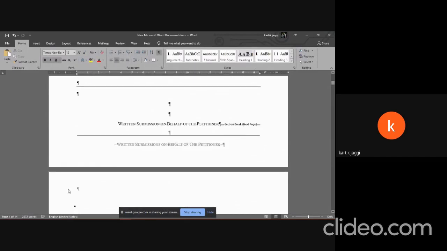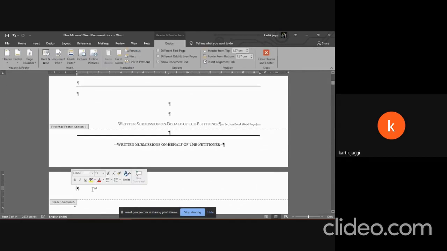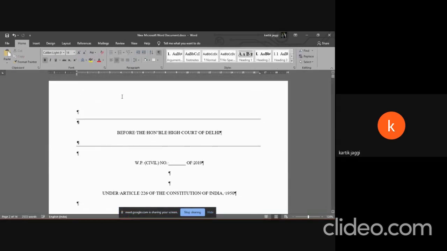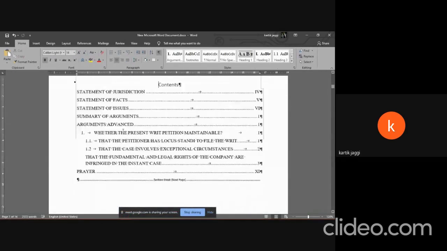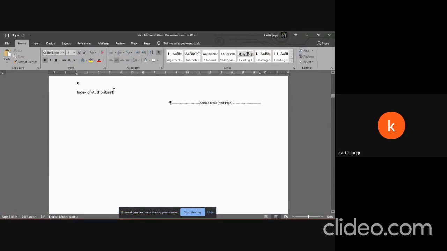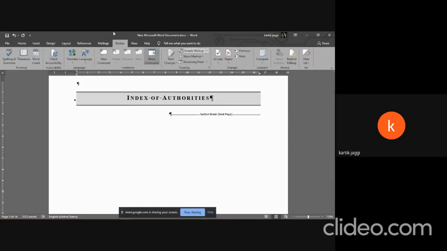And here also, because there is a section break, we can just go ahead and write table of contents, and it will not affect the first page. Nothing shows up here. That's what we wanted. So let's make it heading 1, insert the table of authorities, and then we'll move on to the next thing.